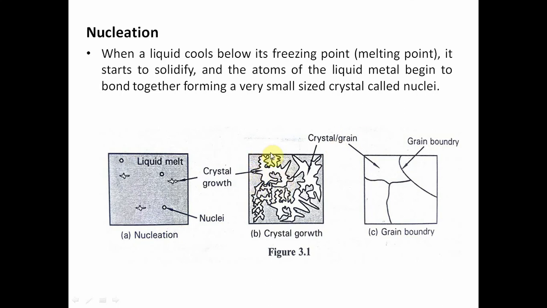Again, it is cooling below the melting point and forms the grain boundary. This is how the liquid state is converted into a solid state. It takes some time. After pouring the molten metal into the mold cavity, it is left for 1 to 2 hours for the solidification process. So this is all about the nucleation process, crystal growth and grain boundary.